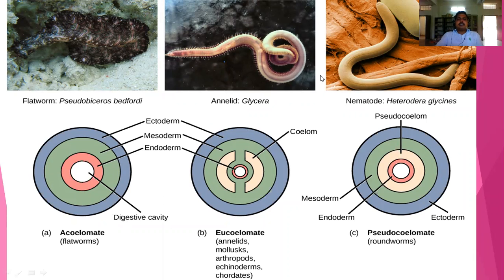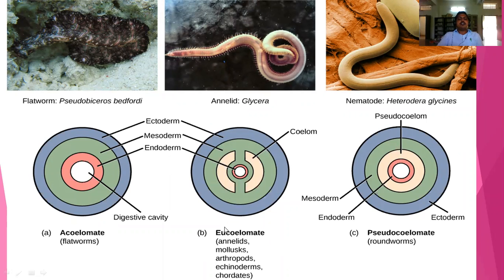And next, eucoelomate. Eu means true coelom. Why do we call it true coelom here? Here three embryonic layers are there, and the coelom is formed from the mesoderm. This is the empty space, the coelom, which is present inside the body and which is formed from the mesoderm.